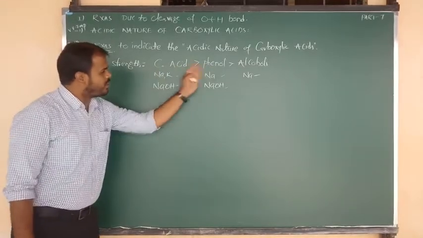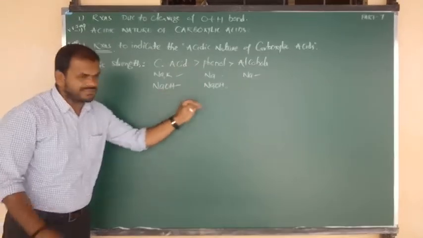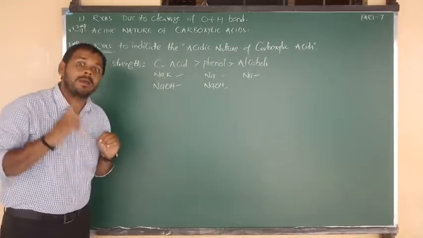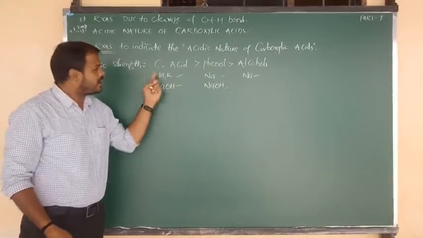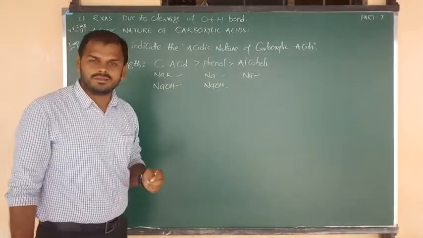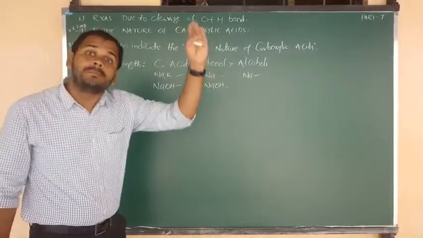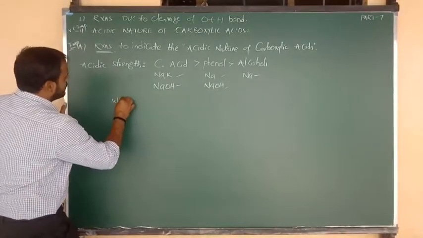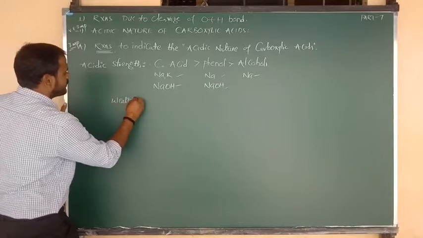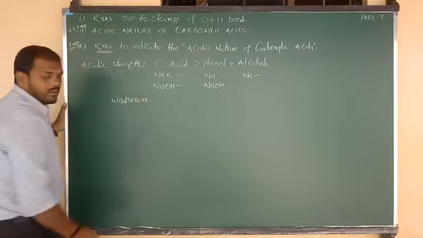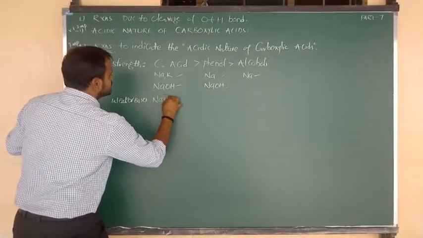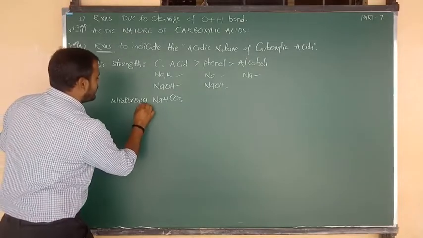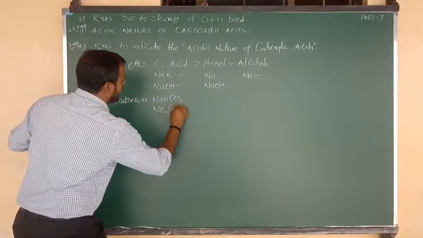Right. So up to now, phenol and carboxylic acid are reacting with the same type of reagents. According to this, we can say both have the same acidic strength. But carboxylic acids can also react with weaker bases. Sir, which type of weaker bases? Yes, I am going to write the weaker bases. One is sodium bicarbonate, that is NaHCO3, and one more is what, beta?